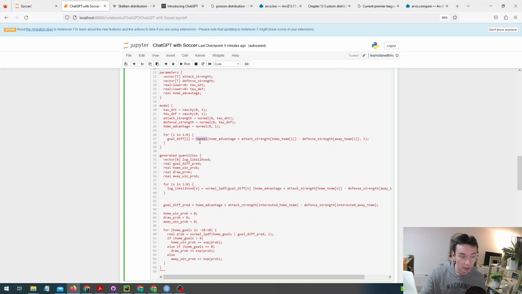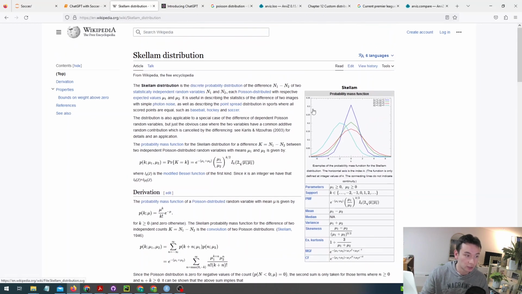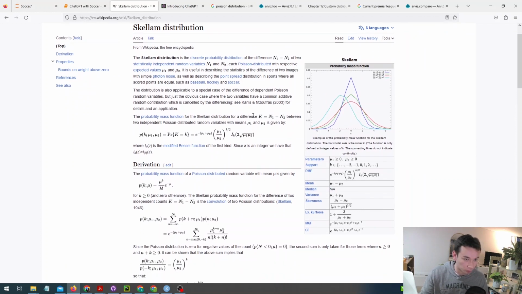and you know that they're integers, it definitely does make sense to try and use a more appropriate probability distribution to model that. What's really common is called a Skellam distribution. So you can read about Skellam distributions here. Essentially, they're constructed from the difference between two Poisson processes, and they look very similar to a normal distribution. They have quite similar properties, except for the fact that their support is only on the range of integers, including negative integers as well.